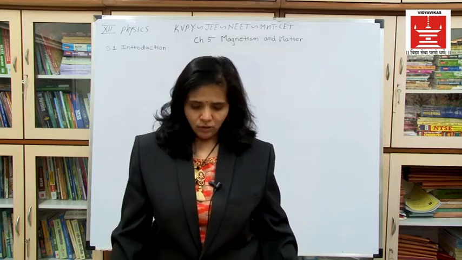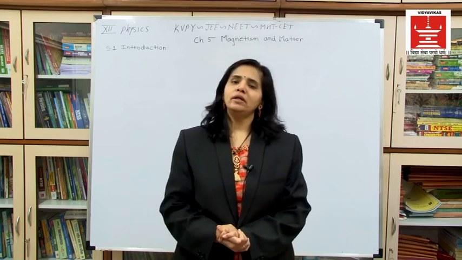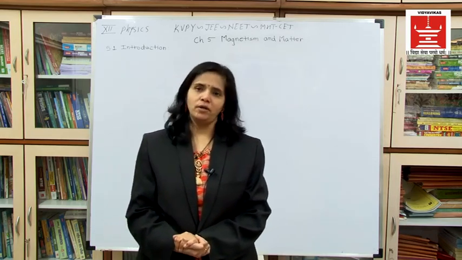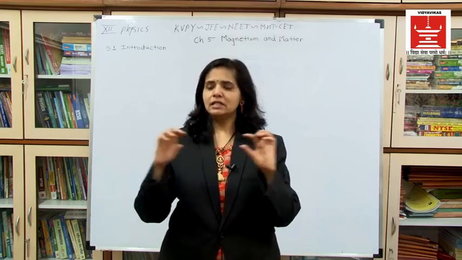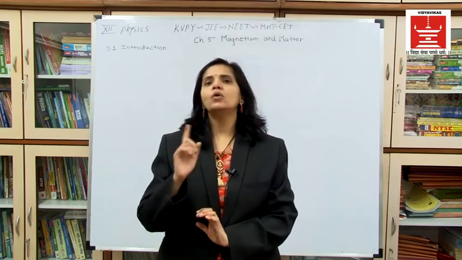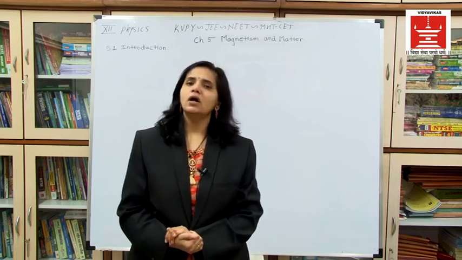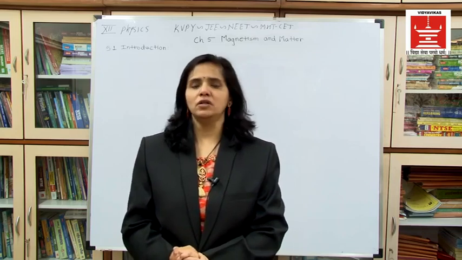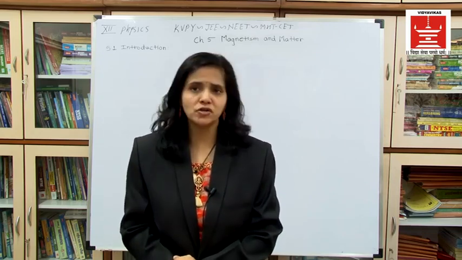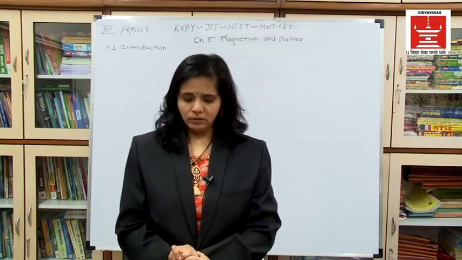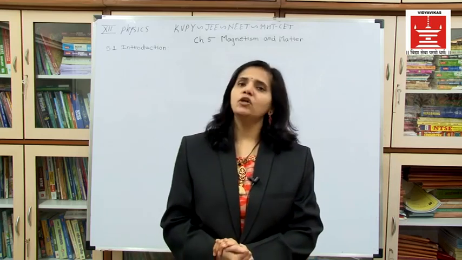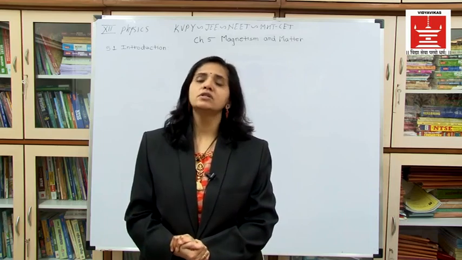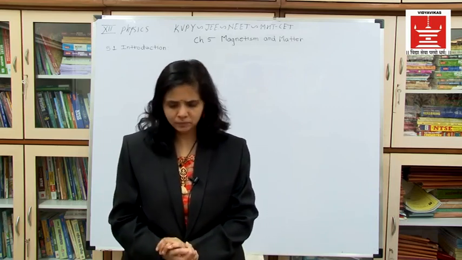Now, a magnet has two dominant properties: directive property and attractive property. A freely suspended magnet will get oriented along the north and south pole, which is used for navigation, to understand the direction properly. This is the directive property of the magnet. There is also the attractive property which is shown by a magnet.